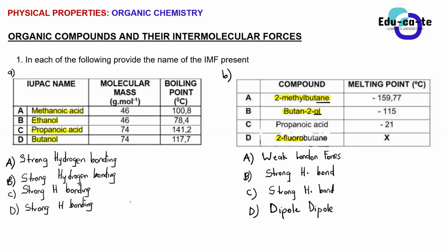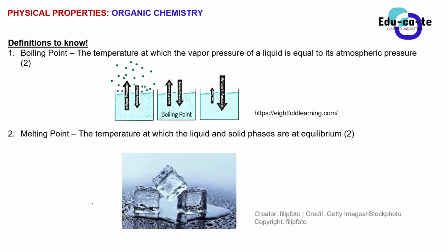Okay, guys, so now I'm sure that you are used to identifying these different types of intermolecular forces. Now we need to move to a bit of the concepts of physical properties that are very important for you to know for organic chemistry. These definitions are usually 2 marks each and you need to define them the way stated here, guys.